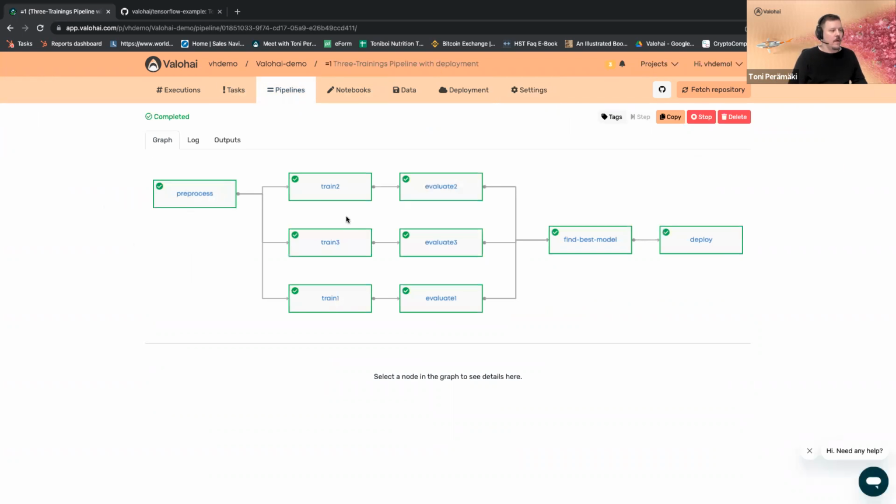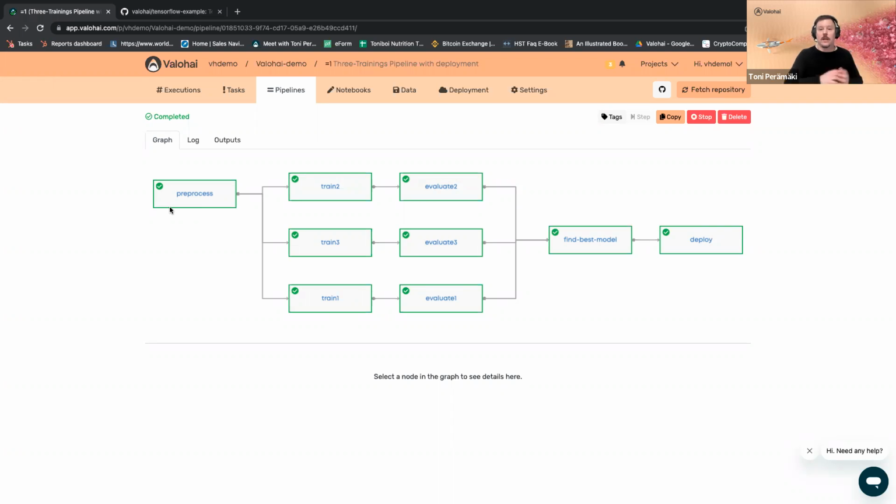A couple of things on the pipeline. Here, of course, we have some nice looking boxes, but a couple of things to note. First of all, each of these different pipeline nodes can be run on a different computation type. Let's say we want to run the pre-processing on a high memory CPU and then the training on GPUs. That's totally possible.